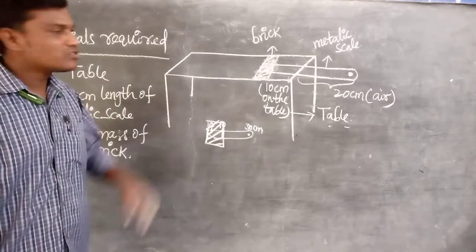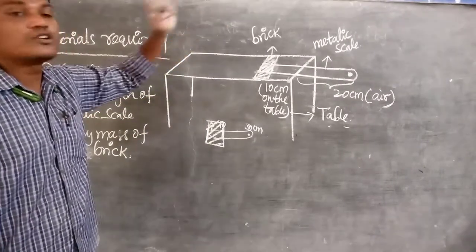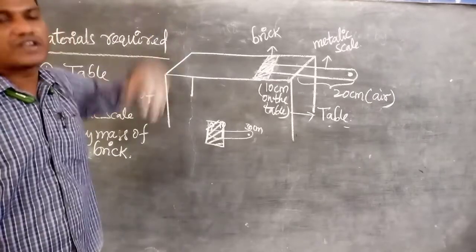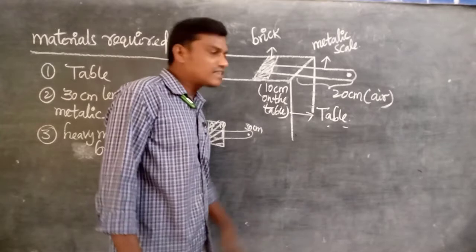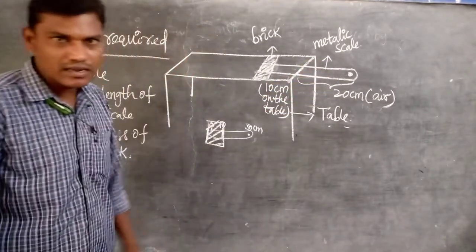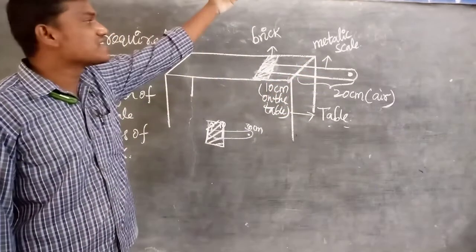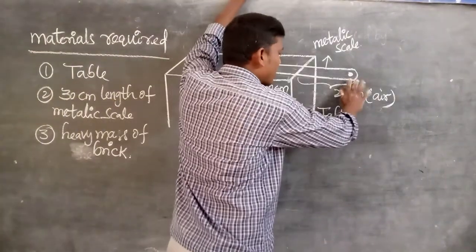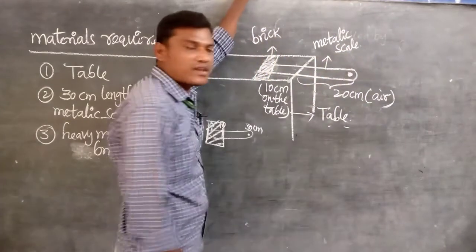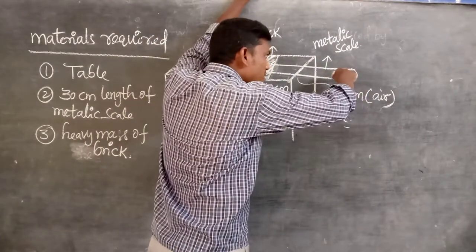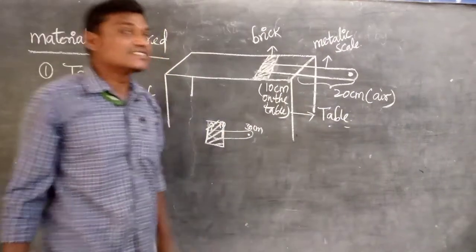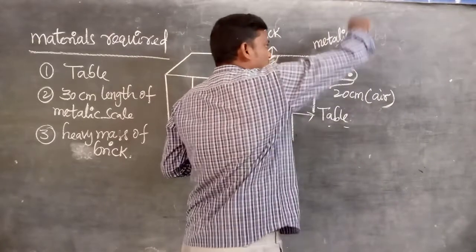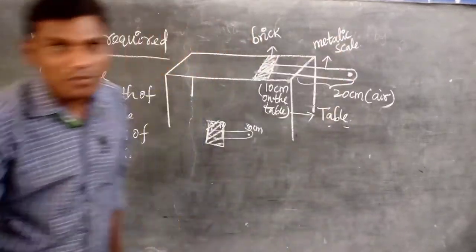Then what will happen? Every time you note how many times the body vibrates and how loud the sound is. That's why you are observing that. When you tap slightly, what will happen? When you apply slight force, the number of vibrations is more, but the loudness is less. That is what we are observing. But when you apply more force, the number of vibrations is less and the sound produced is more.